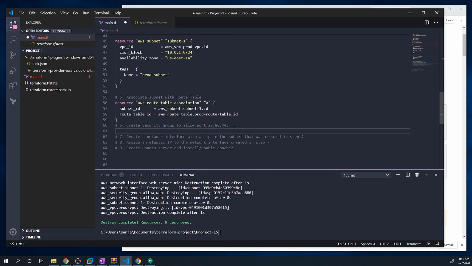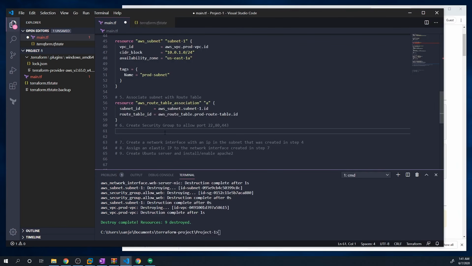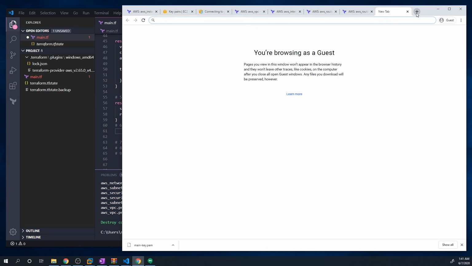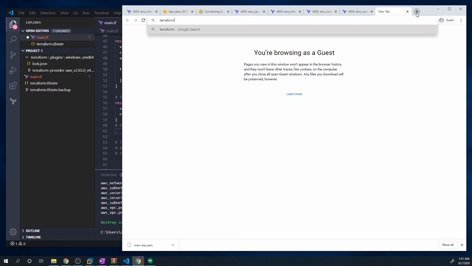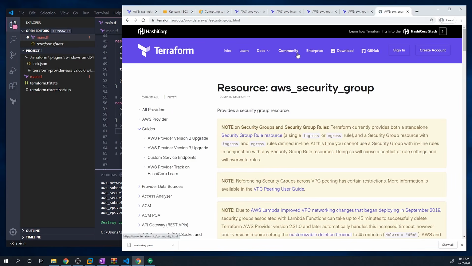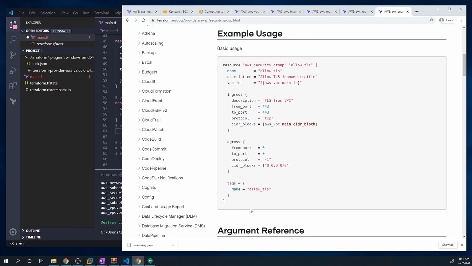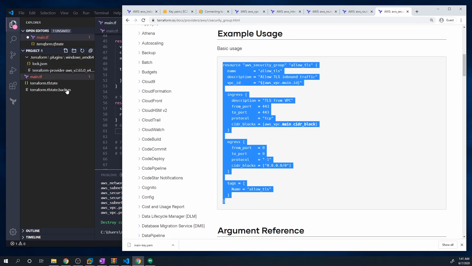So the next thing we need to do is create a security group. This is something new again. It's always good to make sure that you have a security policy that's really clamped down on only the protocols that you need. So we'll just search for that. And I'm just going to copy this example and walk you through what's happening.